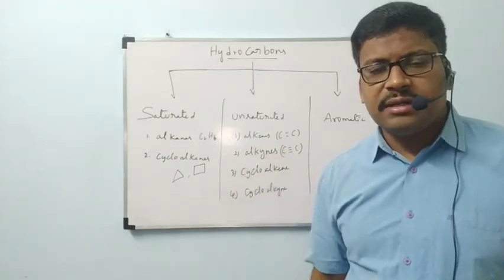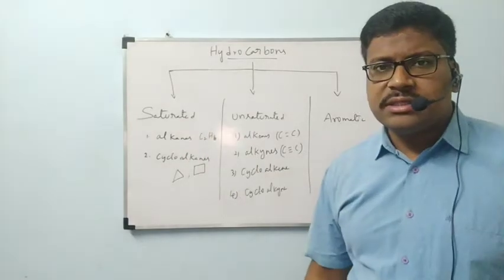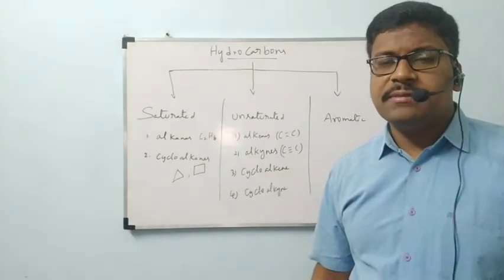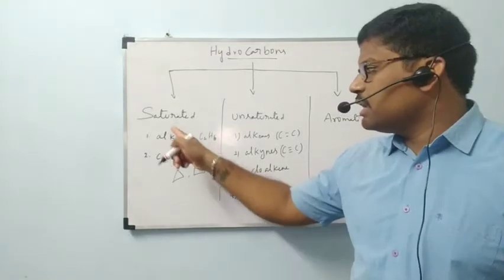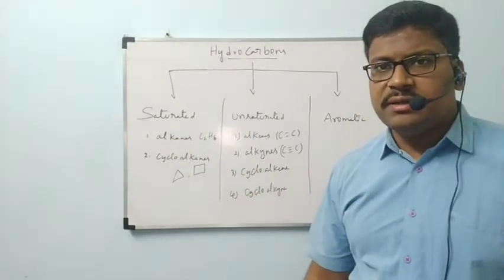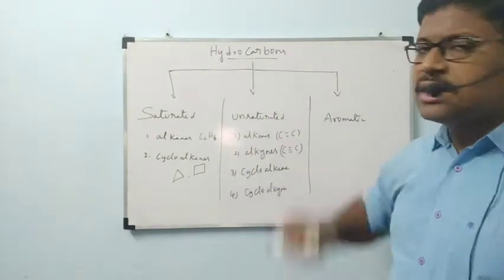Saturated hydrocarbons should contain only carbon-carbon single bonds. We should not see any carbon-carbon multiple bonds in alkanes or cycloalkanes. This is saturated.